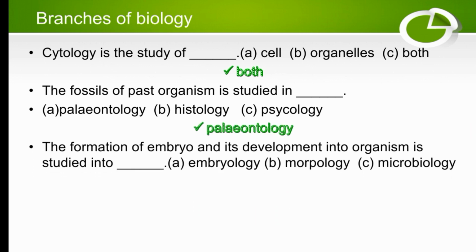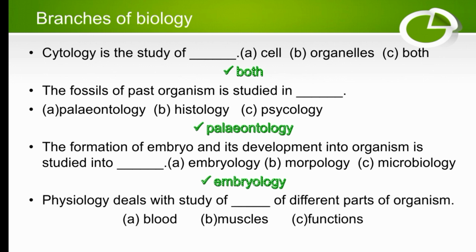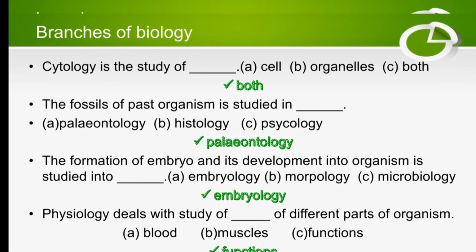The formation of an embryo and its development into an organism is studied in dash. So embryology, morphology, or microbiology. Which one is the correct answer? As it is the formation of an embryo, the right answer must be embryology. Our next MCQ is physiology deals with the study of dash of different parts of organisms: blood, muscles, or functions. So physiology deals with the study of functions of different parts of organisms. So the right answer is functions.